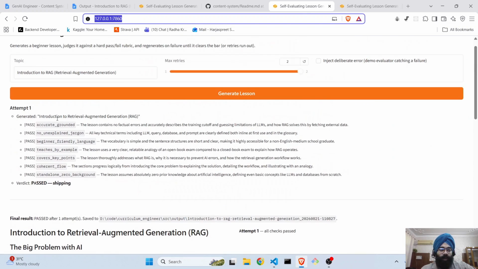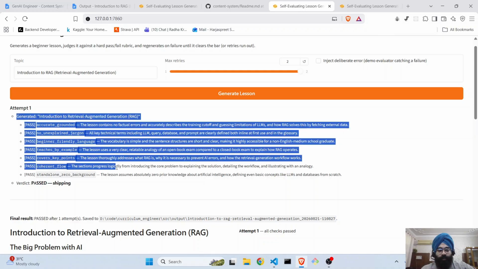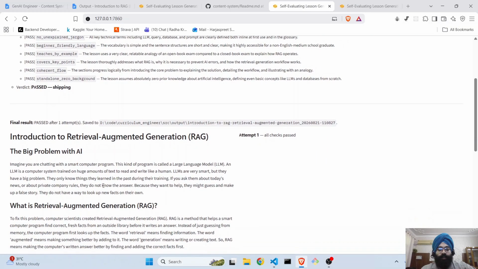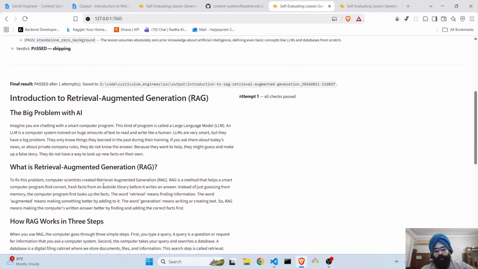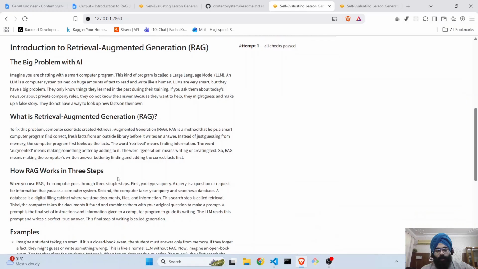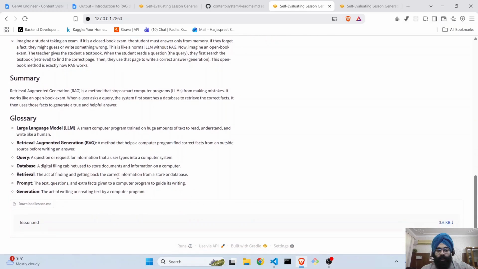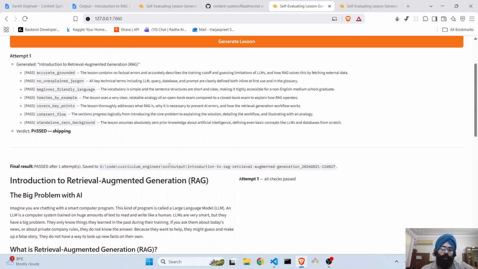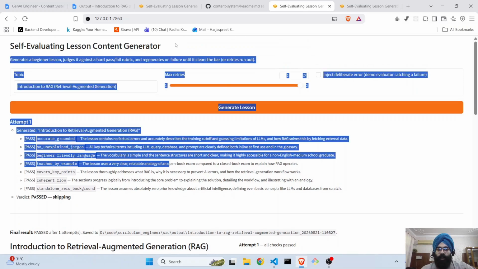As you can see, we can see these checks being passed. So accurate, grounded, no unexplained jargons, beginner friendly language, teach by examples, covers key points. And all these are checks that we do in a single LLM call. Again, if it passed, it simply ships it as a proper MD file. You can either review it over here, or you can even go ahead and download it, to view it offline. So this is a very simple, the best execution of this pipeline.